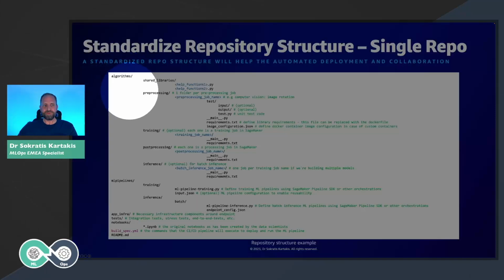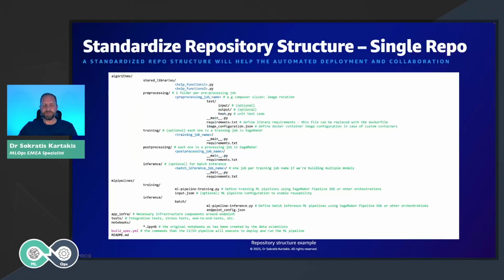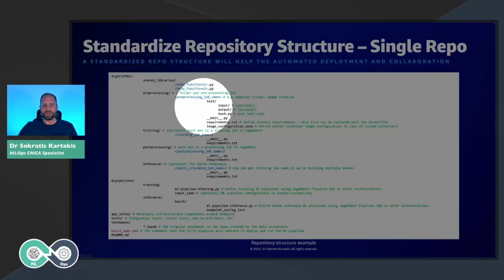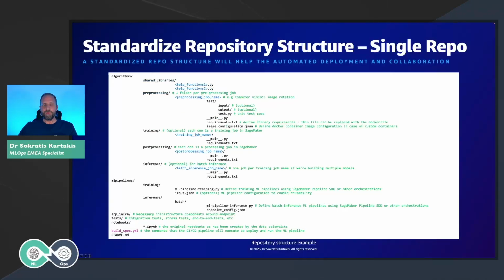For example, pre-processing, training, post-processing. In the pre-processing folder, each pre-processing step should have its own folder, like here, and inside this folder we need a test folder to write all the unit tests that we want, and also a main.py file that indicates what we will run in this particular step. Of course, it is not necessary to have just one file. You can have multiple files, but at least you need a main function for this.